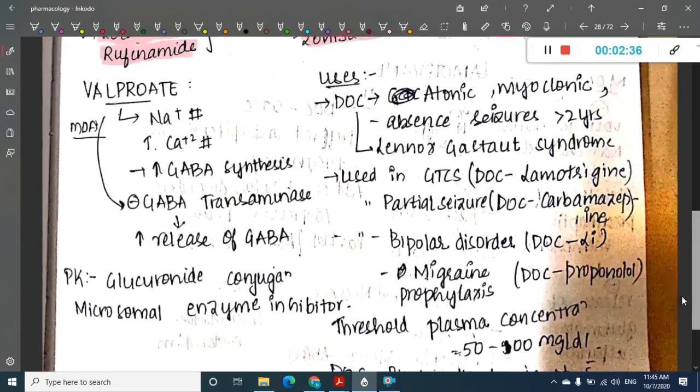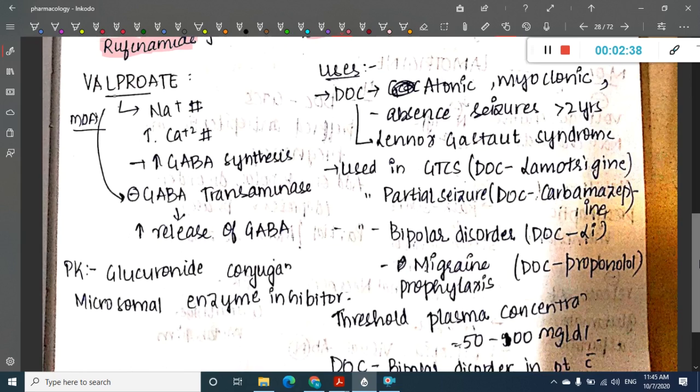So the first drug which I would like to discuss here is valproate. What is the mechanism of action of valproate? As I have already told you, it is due to sodium channel blockade and calcium channel blockade, and it also increases GABA synthesis. How does it increase GABA?